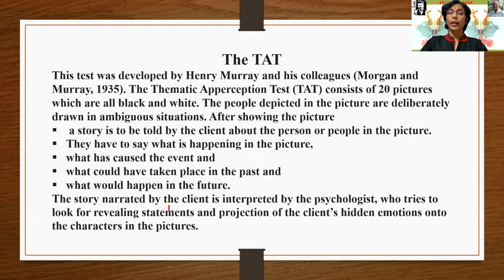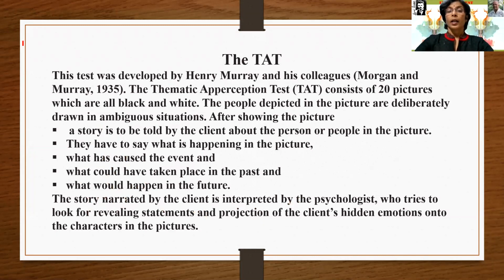The story narrated by the client is interpreted by the psychologist, who tries to look for revealing statements and projection of the client's hidden emotion onto the characters in the picture.